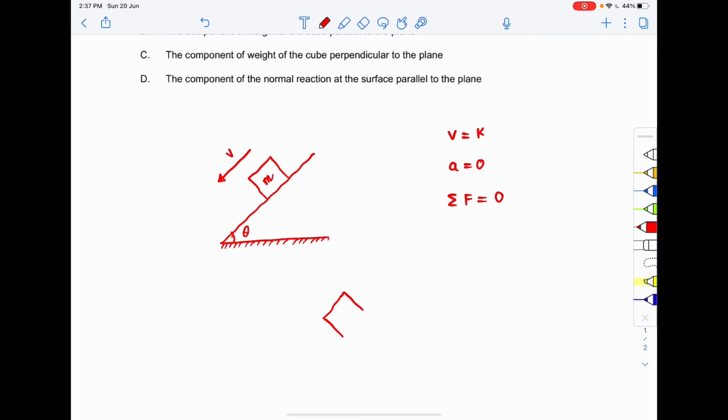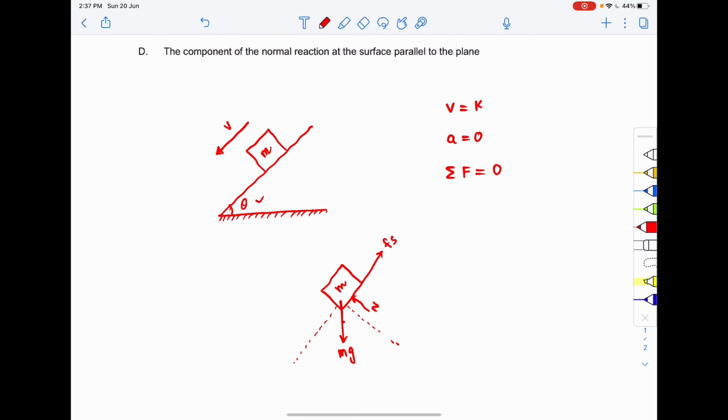This is the cube. From the surface this will be the normal, and over here this will be the frictional force that is acting. Downward will be our mg. Now I make the components of mg along the incline and perpendicular to the incline. If this angle is theta, this angle will also be theta. So this will be mg cos theta, and this will be mg sin theta.